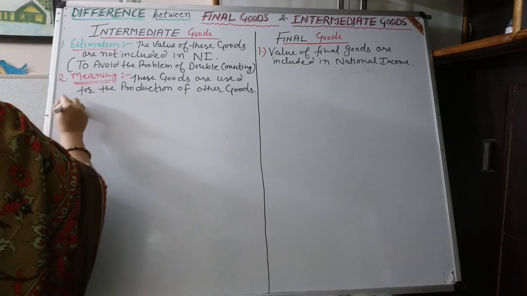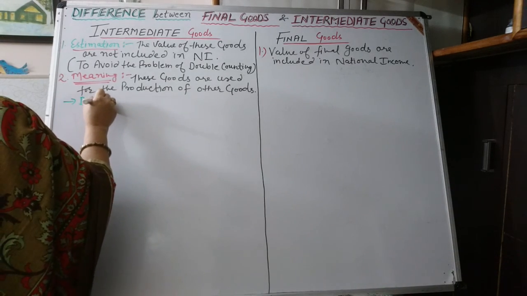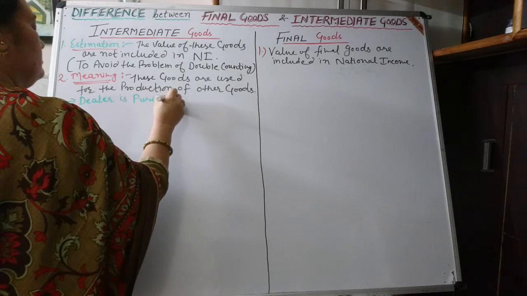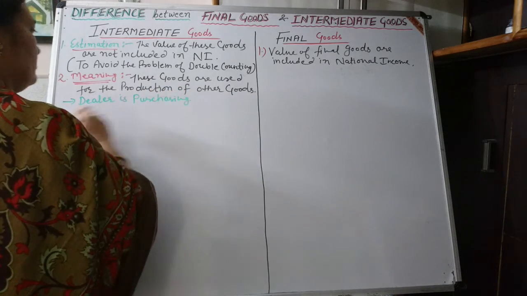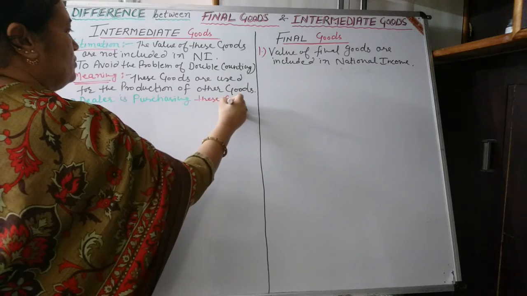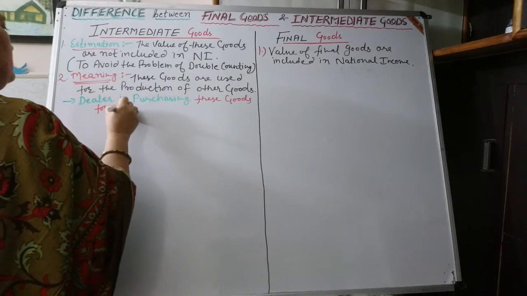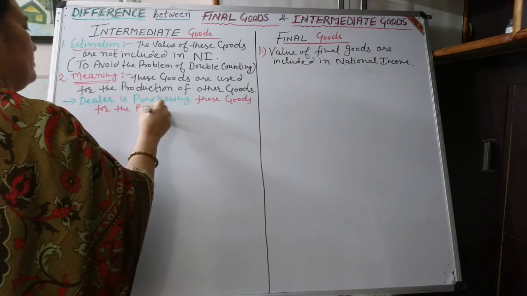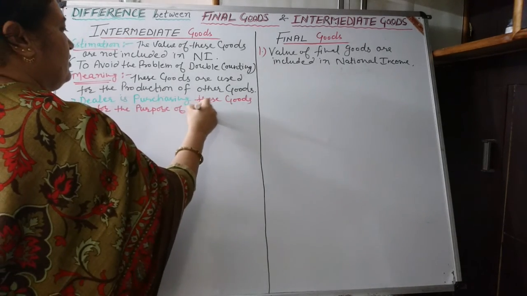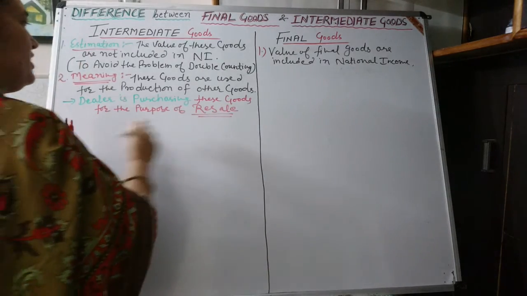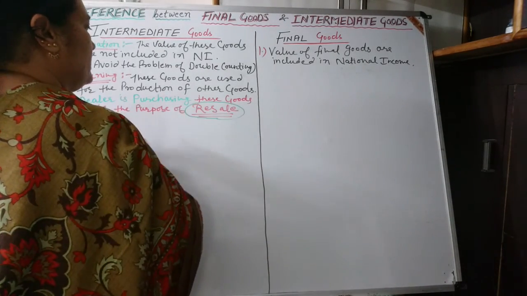It means dealer is purchasing these goods for the purpose of resale. So these goods are purchased for the purpose of resale.